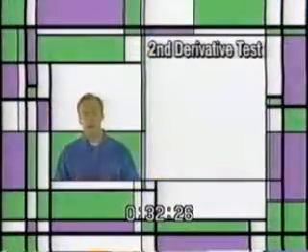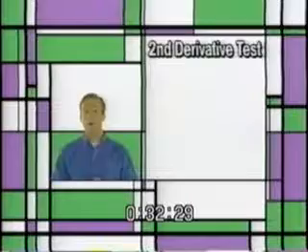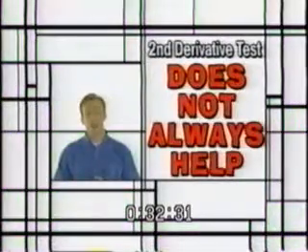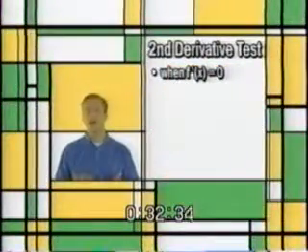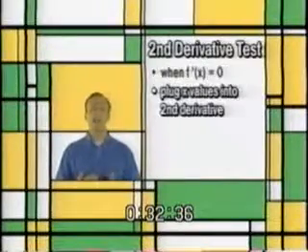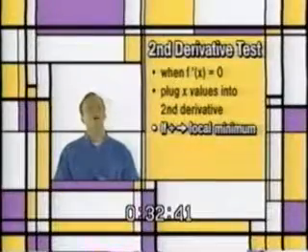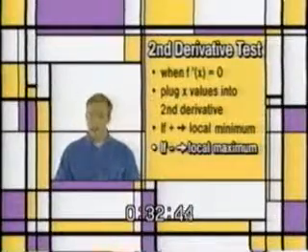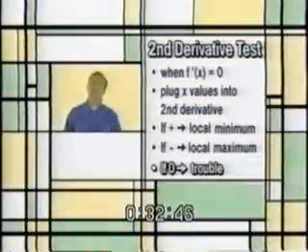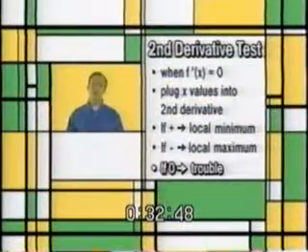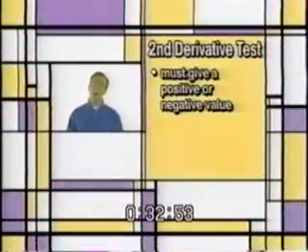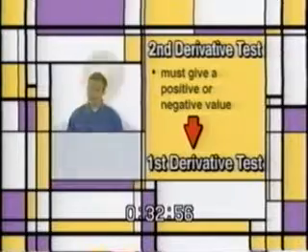The second derivative test is easier to use than the first, but it doesn't always help. You can use this test only when the first derivative equals 0 at a critical point. You then plug the x values of these points into the second derivative. If this value is positive, then you have a local minimum. If it is negative, then you have a local maximum. If you get 0, then you've got trouble. The second derivative must give you a positive or a negative value. Otherwise, this test doesn't help, and you will need to use the first derivative test instead. Got it? Either rewind now, or get ready for concavity.